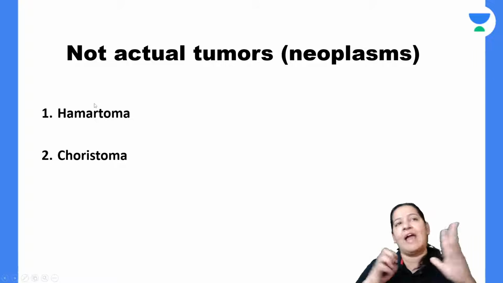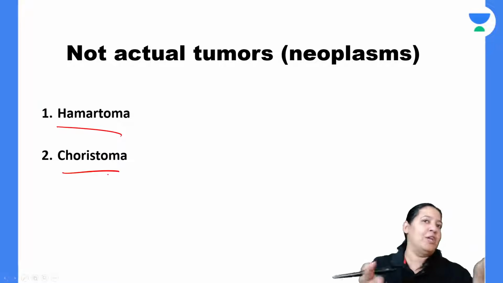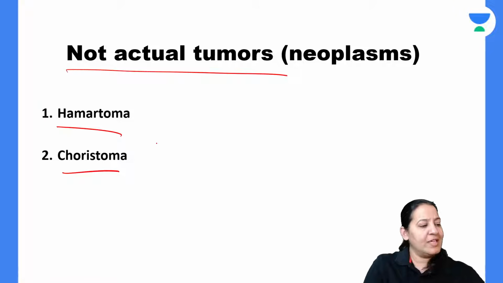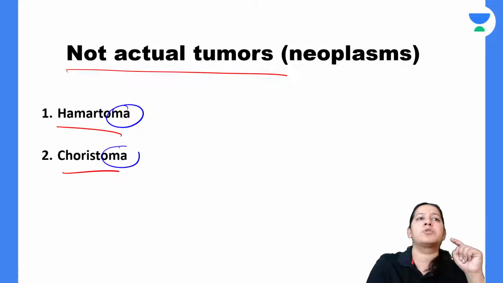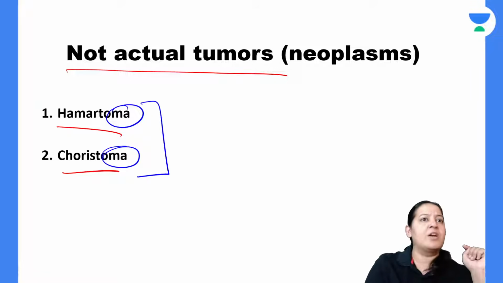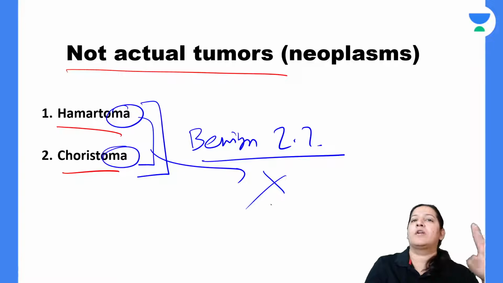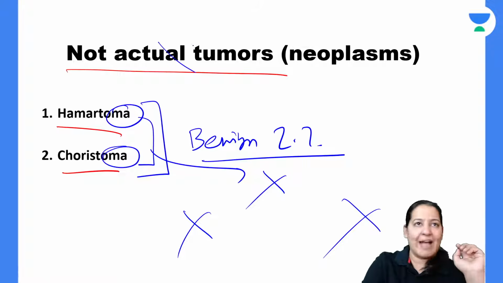Two more things I would like to add here. These two are not neoplasms, but they look like neoplasms. So not actual tumors. See the two terms now. Hamartoma has the suffix oma and choriostoma also has the suffix oma. Looking at the terms, you will say, ma'am, are these benign tumors? You said that anything having oma is benign. Are these benign tumors? No, these are not tumors at all.